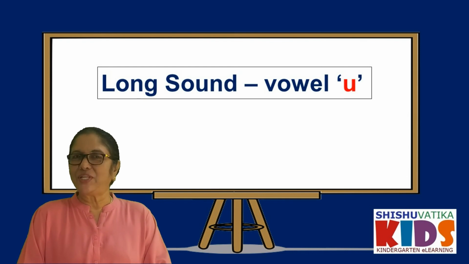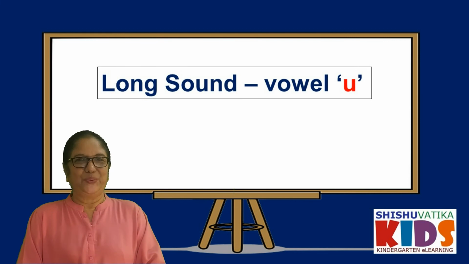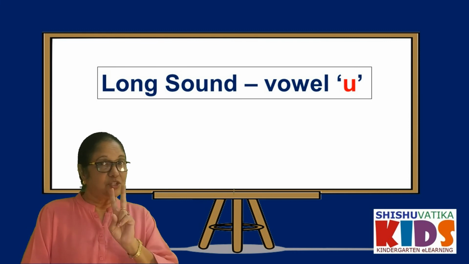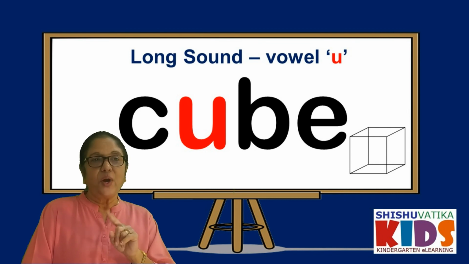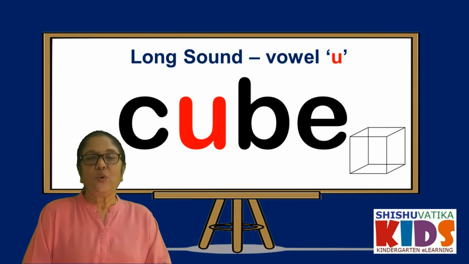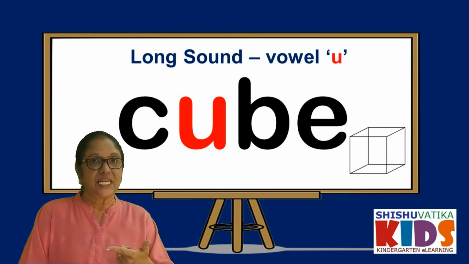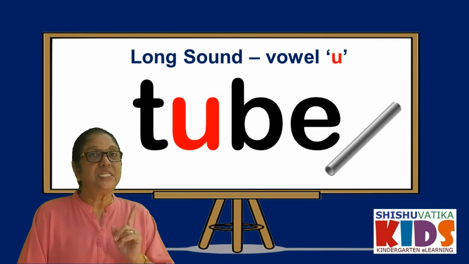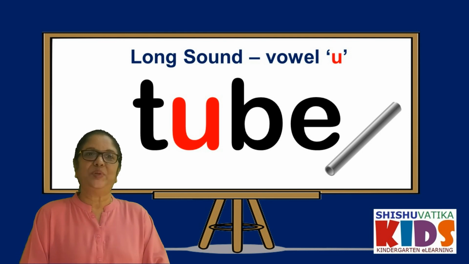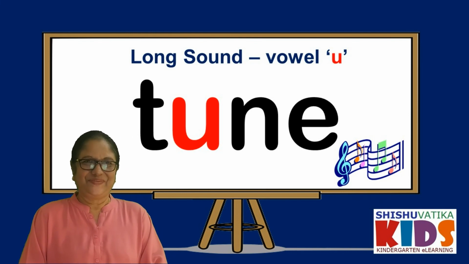Now, let's learn about the long vowel sound of the letter U. Again, there are 2 vowels, U and E, in cube. C-U-B-E. Cube. See, U is said as the letter is. Then tube. T-U-B-E. Next, tune.